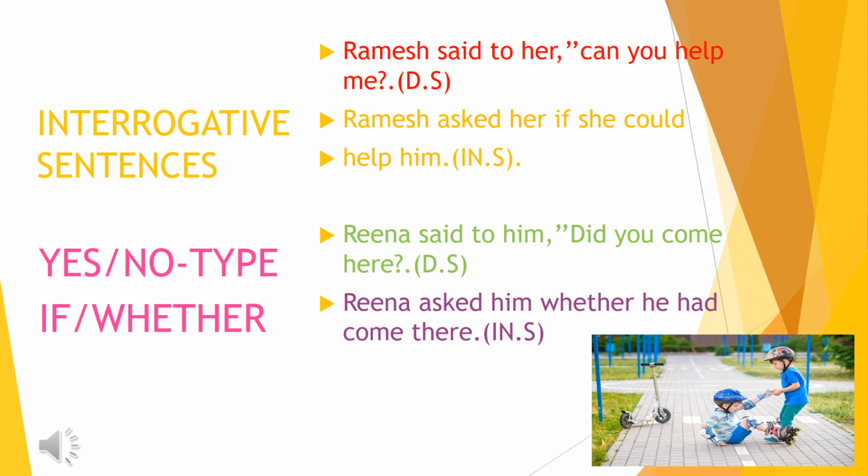See the second example. Reena said to him, "Did you come here?" We have to change into indirect speech. Reena, as it is, you have to write it. You have to remove the said to, write asked. Him, as it is, remove the punctuation mark. Whether, you have to use the whether. Then bring the you first. You have to change it as he. Did means you have to change it as had. Come, as it is. Here means in time and place you have to change it as there. Reena asked him whether he had come there.